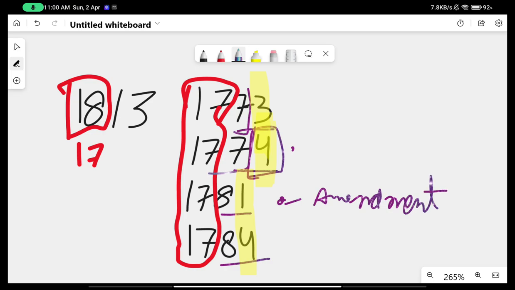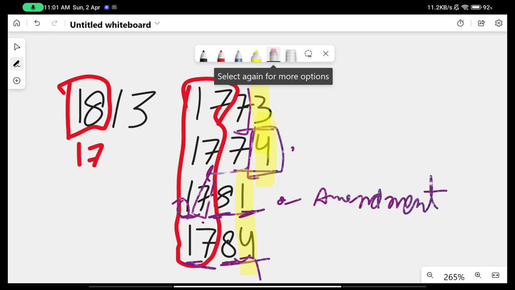So the one concerned with the Amendment Act has a 1 in the starting and a 1 in the end. The 17 here obviously will remain the same. What we need to remember is that 8 will come in between, that is 7 plus 1, then 8. So 1 in the starting, 1 in the end, 7 is obviously there, then 7 plus 1 is 8. In the end, 17 will remain the same. Then comes 8, and then comes half of 8, that is 4. So 1784.